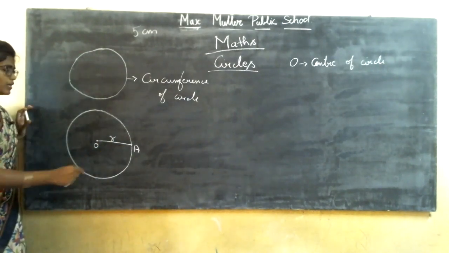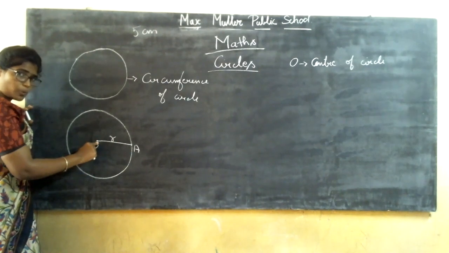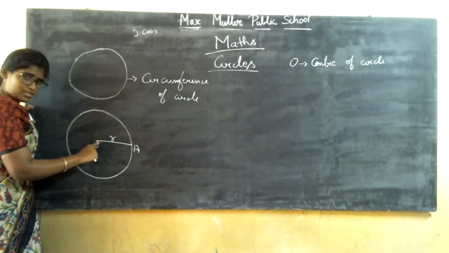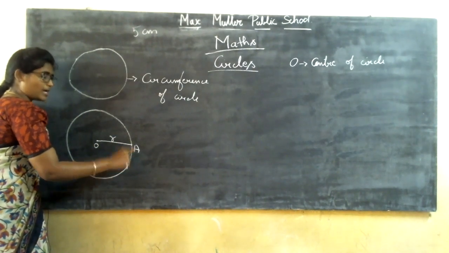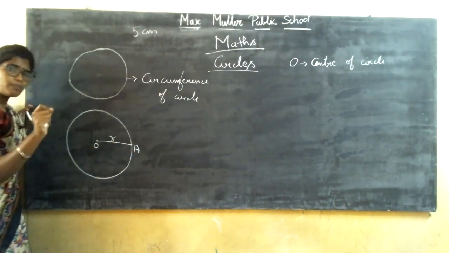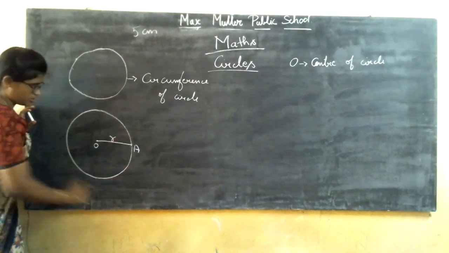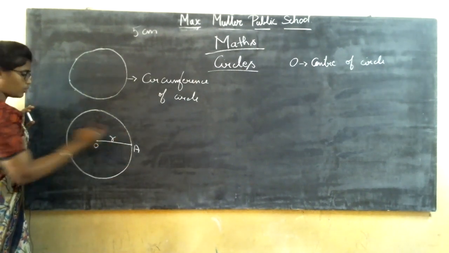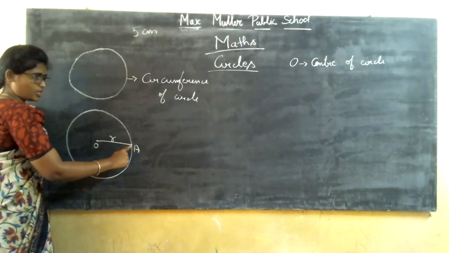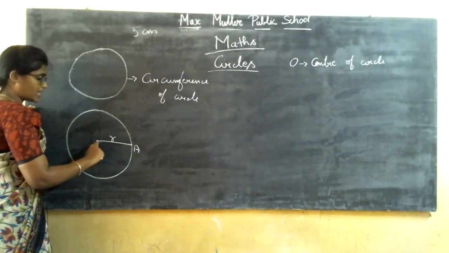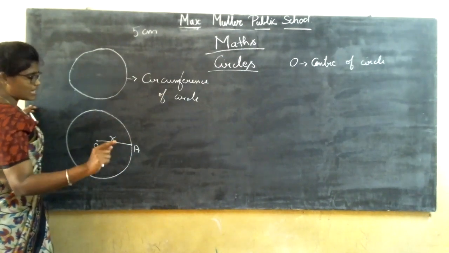I am telling you again, with this reference point, only one sided. If I draw a line and it touches only one point in the circumference of the circle, not both at a time, then such a line is called the radius of a circle.